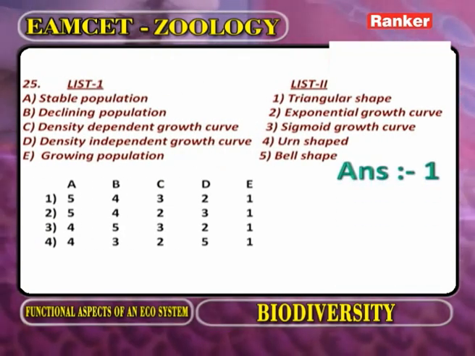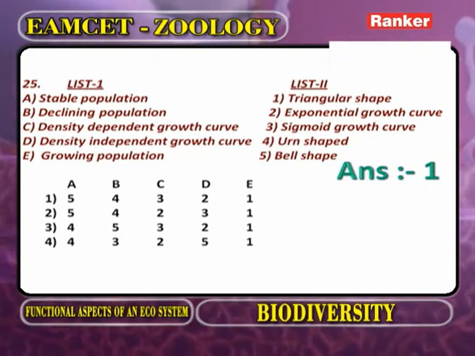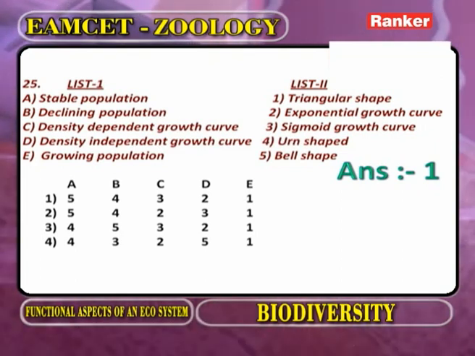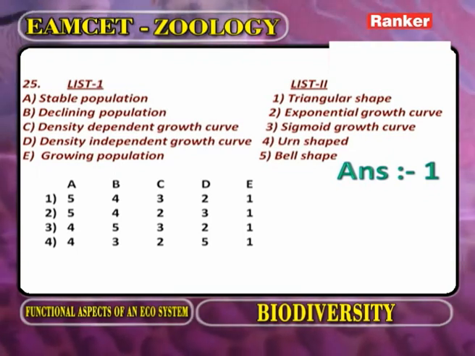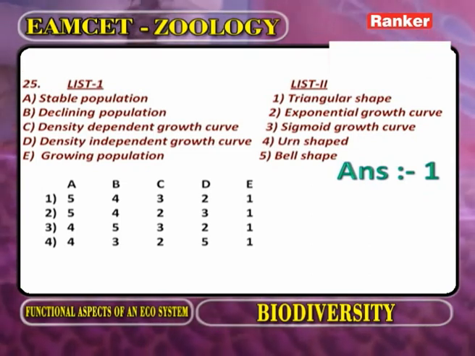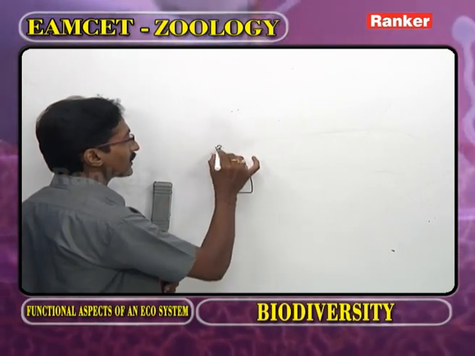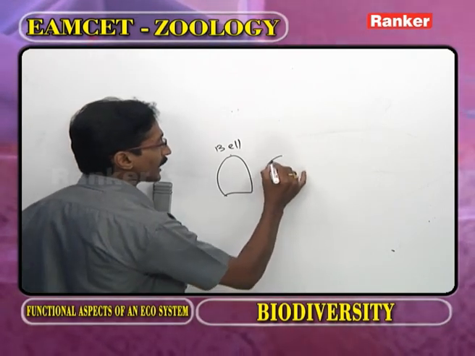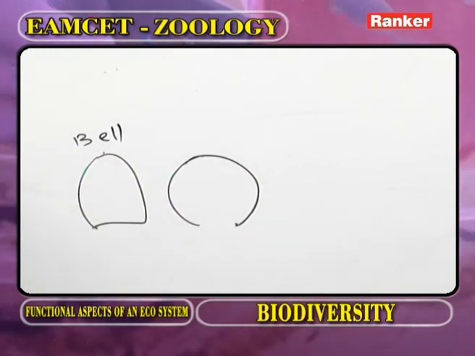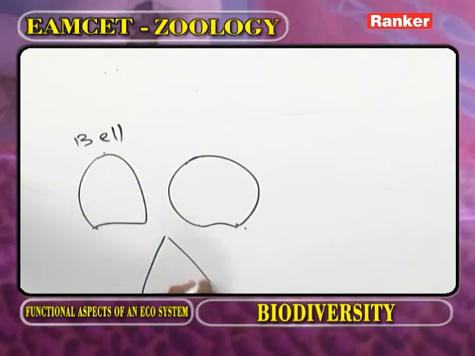Now, list 1. Stable population, declining population, density dependent growth curve, density independent growth curve, and growing population. Now, again we have to observe the list 1, stable population. In the stable population, 3 age groups are equal in size. What is the shape of the stable population? That is bell shape. Now, what about the declining population? In the declining population, the age pyramid is urn or pot shape. In the growing population, what is the shape of age pyramid?